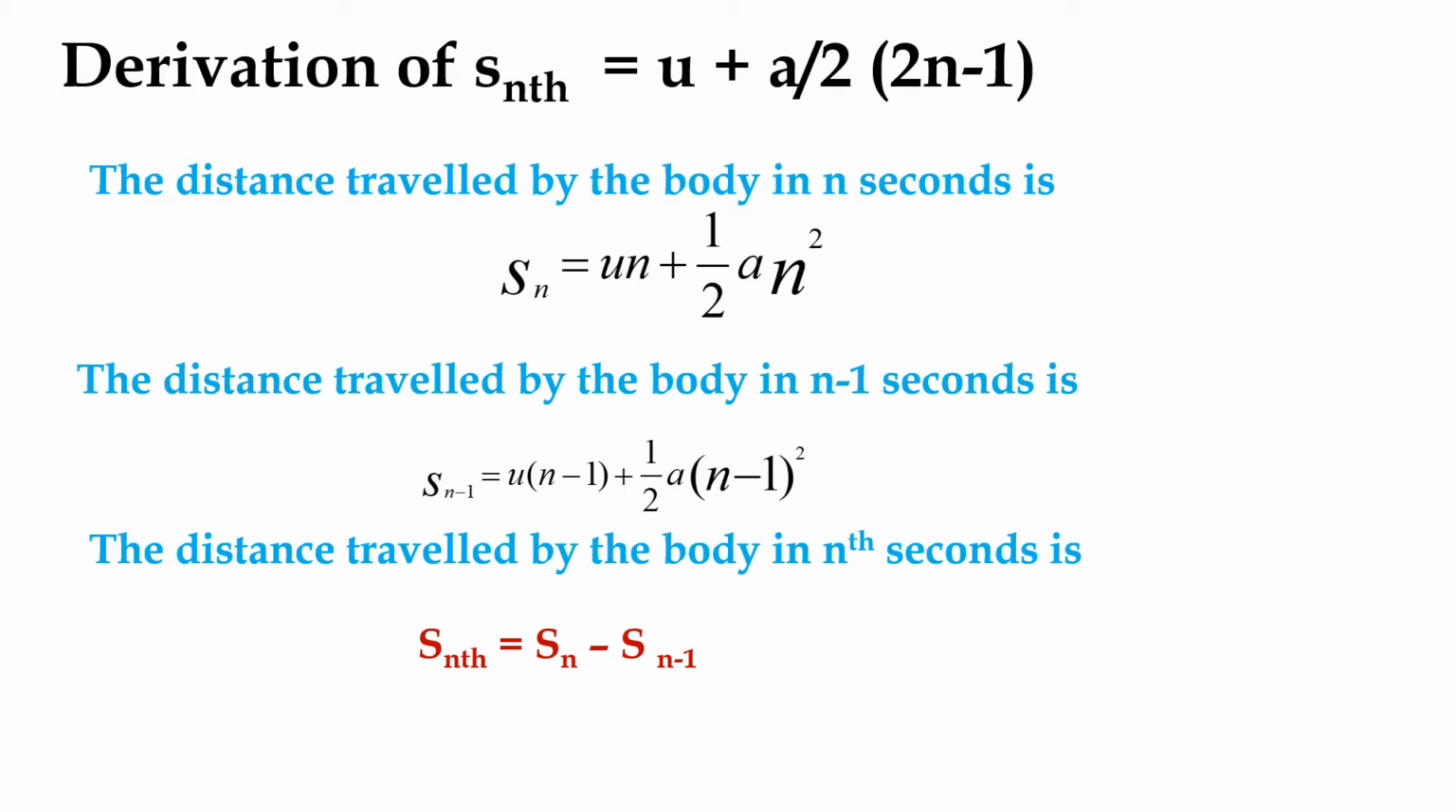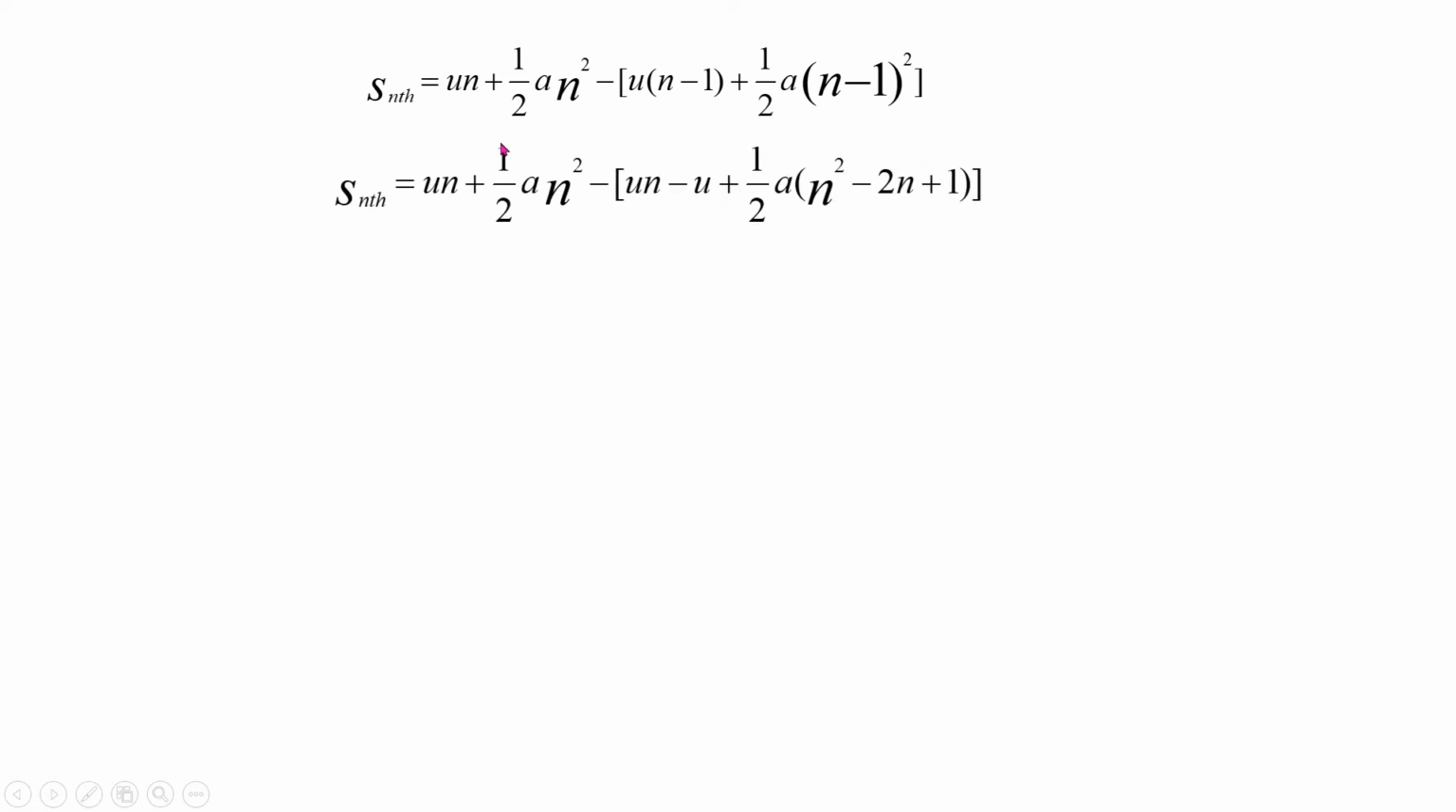The distance traveled by the body in the nth second is equal to the distance traveled by the body in n seconds minus the distance traveled by the body in n minus 1 seconds. Therefore, S_nth is equal to S_n minus S_(n minus 1). So S_nth is equal to the S_n formula, un plus half a n square, minus the S_(n minus 1) formula, u times (n minus 1) plus half a times (n minus 1) whole square. So let us see the simplification.